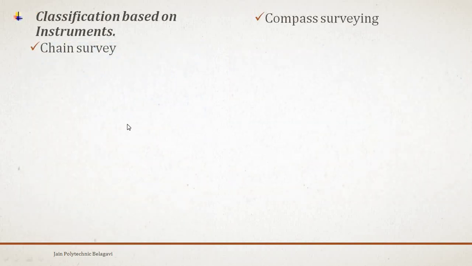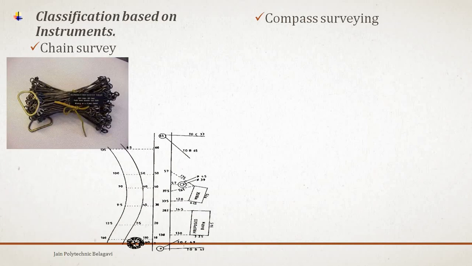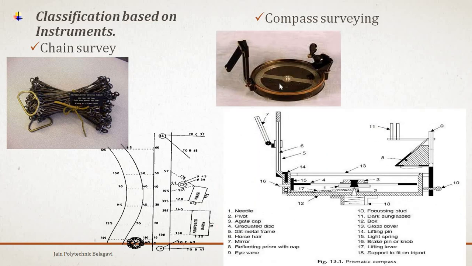Now we will concentrate on classification based on instruments. Firstly, we will concentrate on chain surveying. Chain surveying is the simplest type of surveying, in which only linear measurements are made with a chain or a tape. Angular measurements are not done. In compass surveying, which is the next part, we come across angular survey. So angles are measured with the help of the magnetic compass.